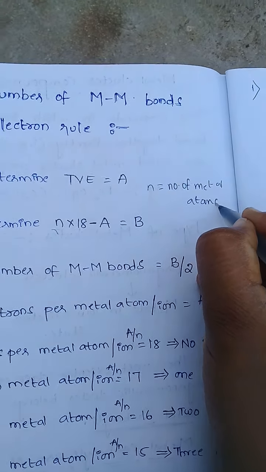Why we are using the 18 electron rule: see here, in the first step, total valence electrons.